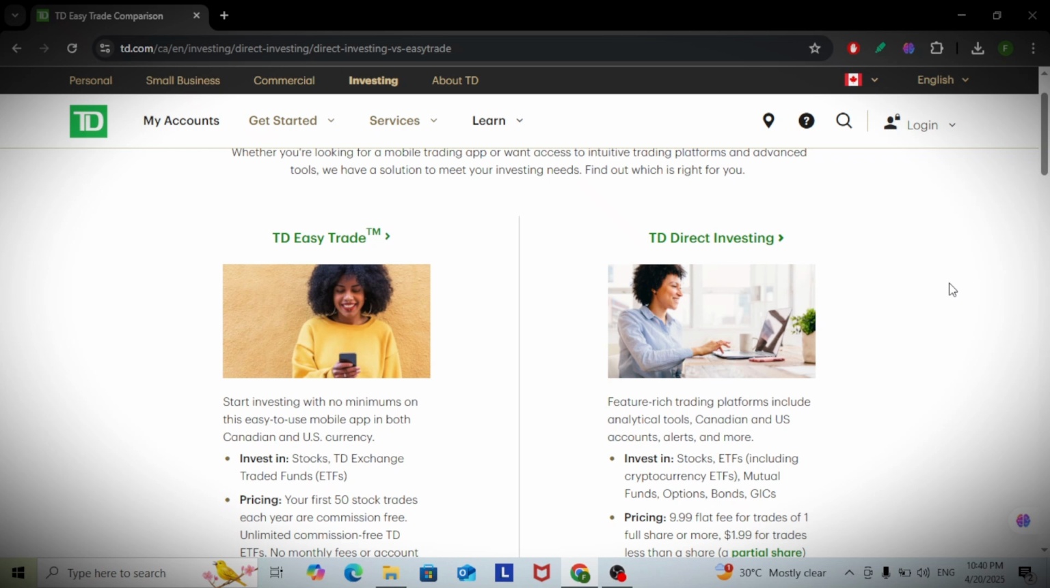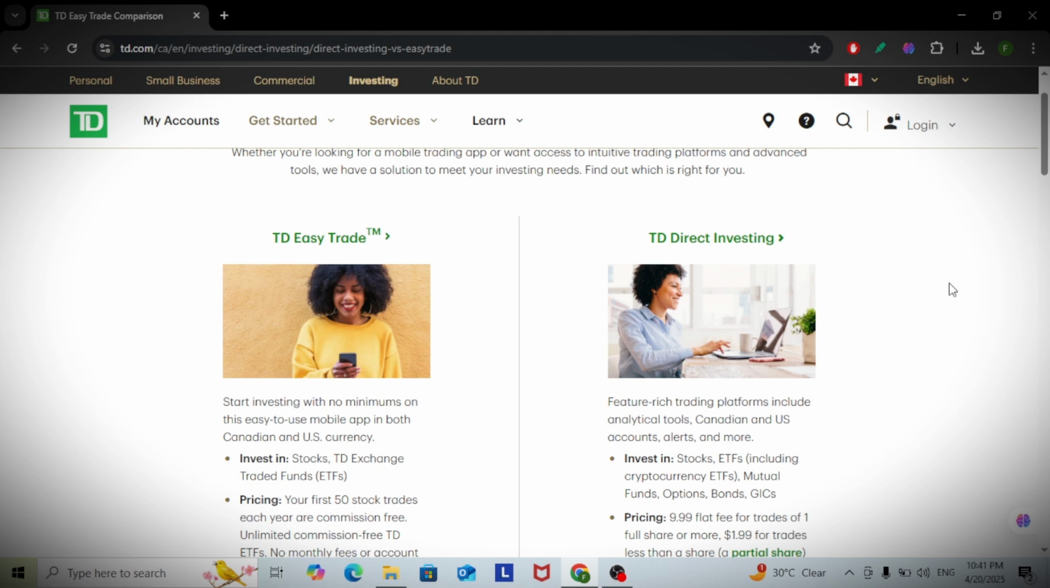TD Direct Investing is a full featured platform. You get access to stocks, ETFs, mutual funds, bonds, even options. You can also use advanced tools and research reports, but it comes with a $9.99 trading fee per transaction.